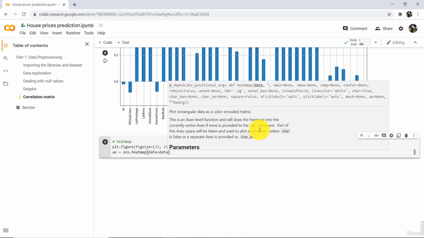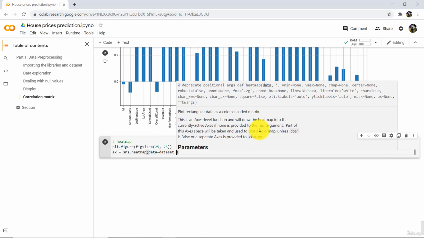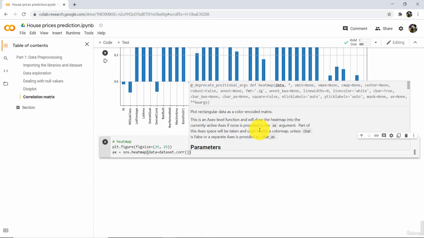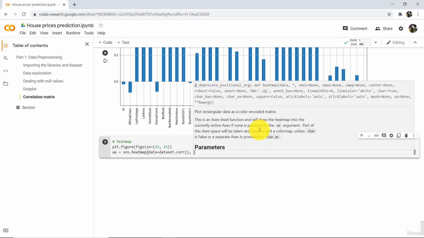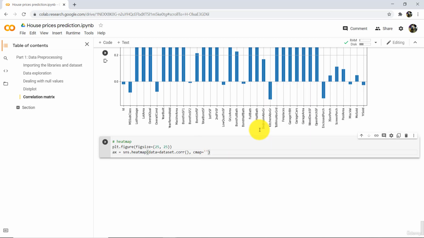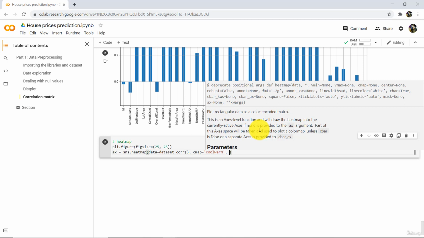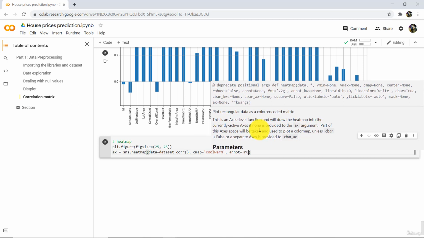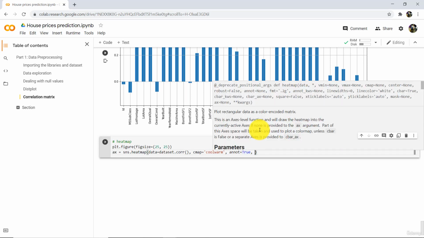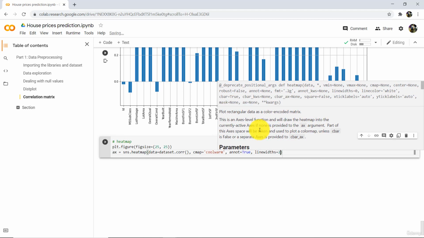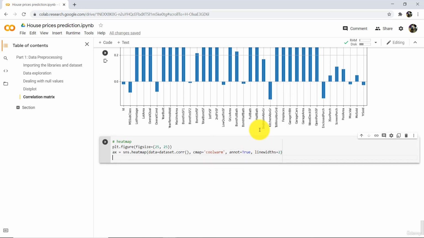Data is equal to dataset dot corr. Here we have to specify more arguments as well. cmap is equal to coolwarm. After that specify annot is equal to True, and at the end specify linewidths 2. That's it. Now execute.